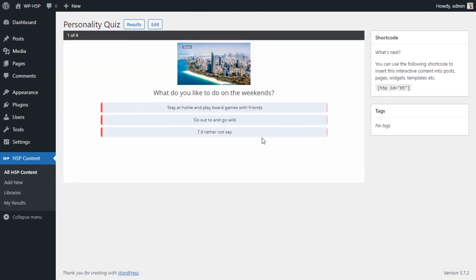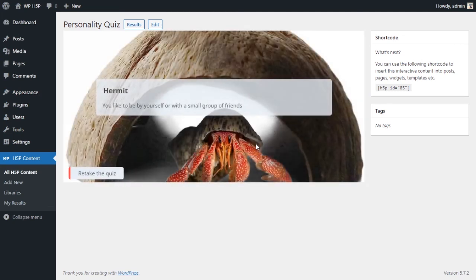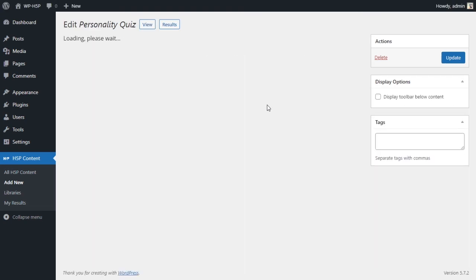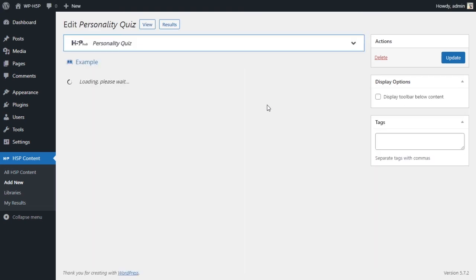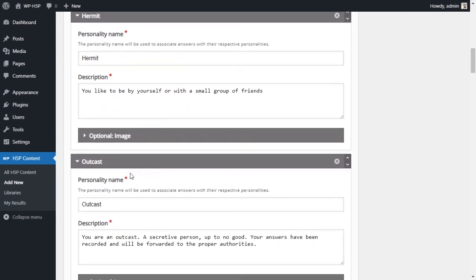Let's start again, and let's be hermits. Stay at home, play games with friends, study by myself, hermit, go somewhere quiet, hermit, and 1 player games, hermit. Okay, now we're getting closer. Now we got hermit. So what I assume happened is that we got 4 answers for hermit and 4 answers for outcast, and it chose hermit. It chose to show me hermit.